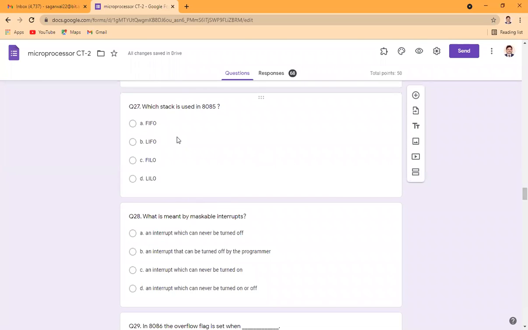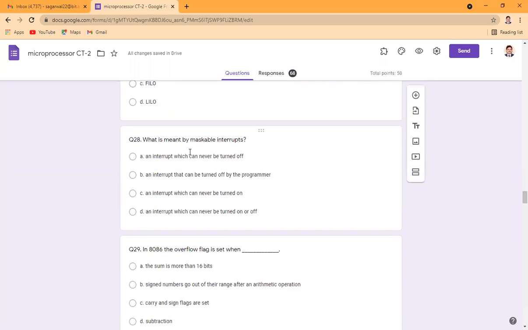Which stack is used in 8085? 8085 uses a stack that is last in, first out. So B is the correct answer.